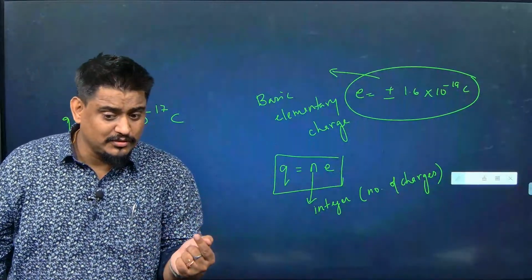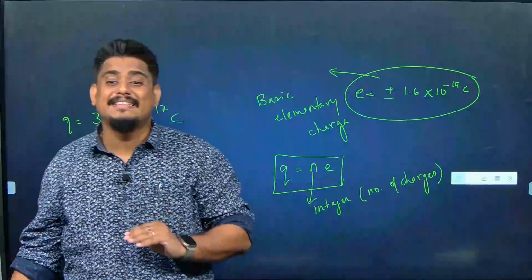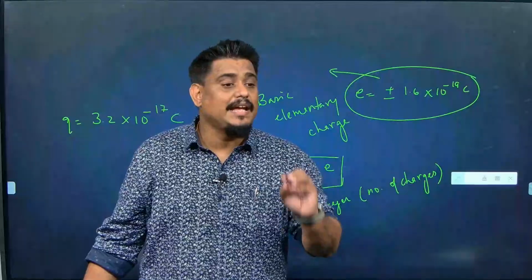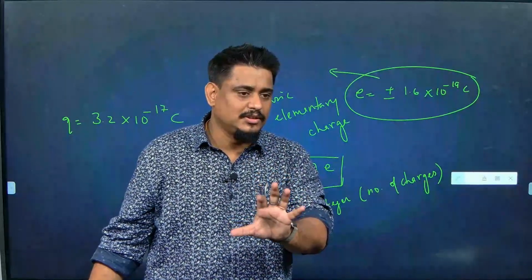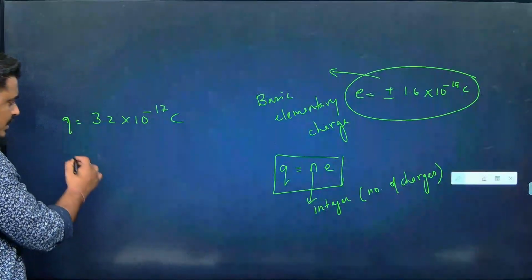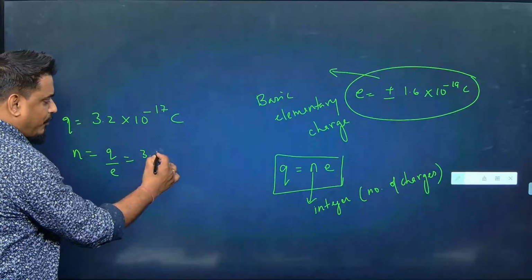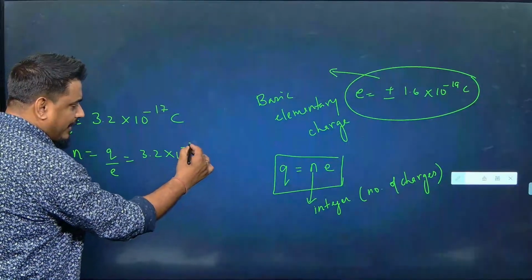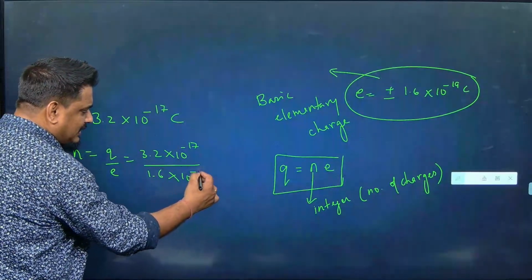Can you have 1.6 proton? It is meaningless. So protons or electrons cannot exist in decimals. They can exist only in integers. For example, this question: if you find the n value, n will become equal to q by e. What is q given? 3.2 times 10 to the power minus 17. What is e? 1.6 times 10 to the power minus 19.